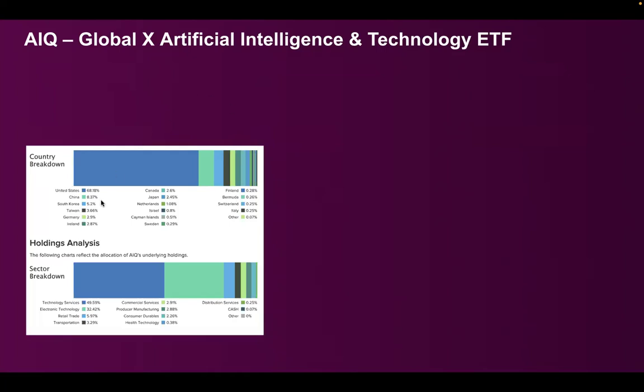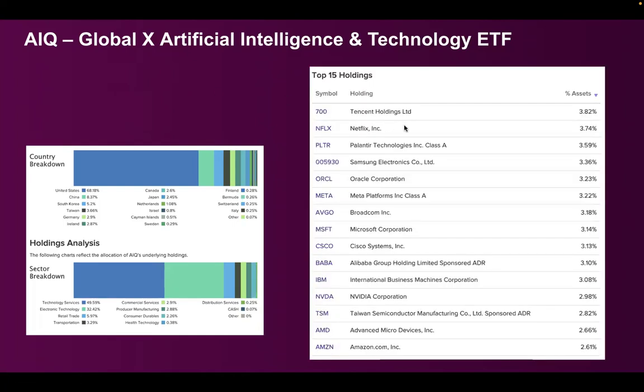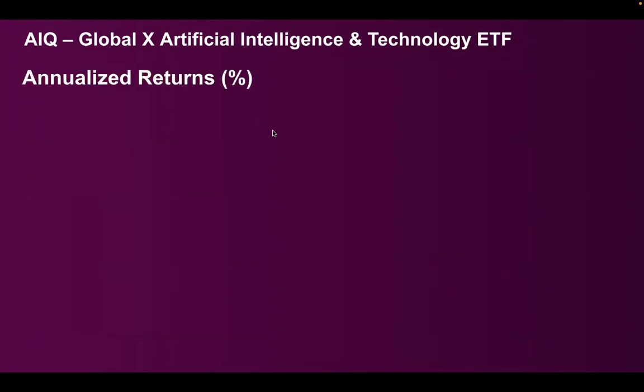So in terms of country, you can look at it here. US only constitutes 68%. So there are stocks from China, South Korea, Taiwan, Germany, Ireland. So there are so many AI companies across the globe, and all of them are present in this portfolio. So Tencent, Nvidia, Netflix, Palantir, Samsung Electronics, Broadcom, AMD, Taiwan Semiconductor. All the interesting companies are present here across the entire value chain. So this is a very interesting one.